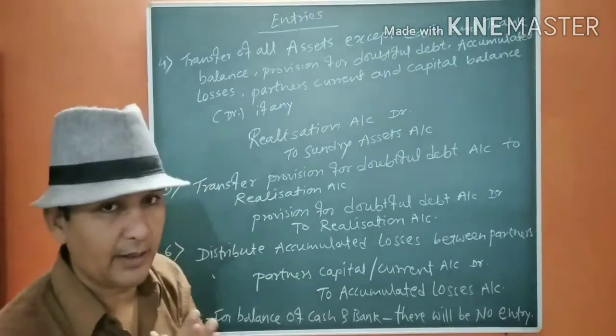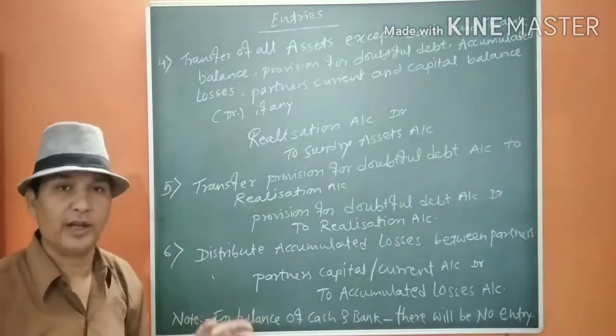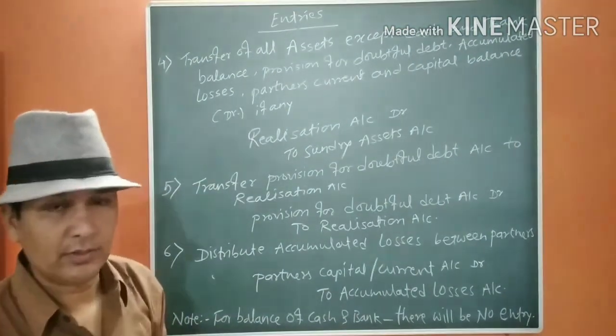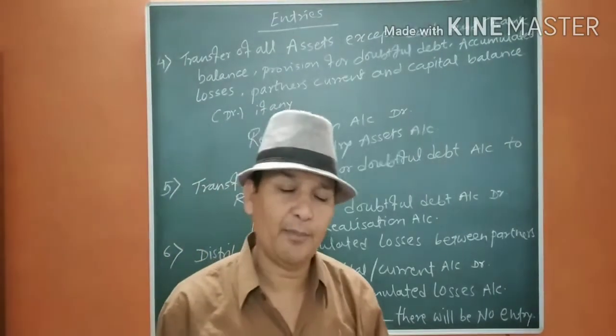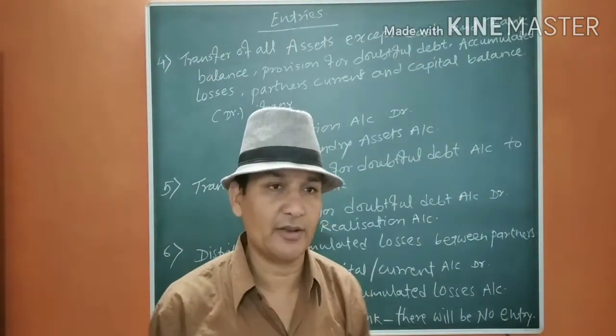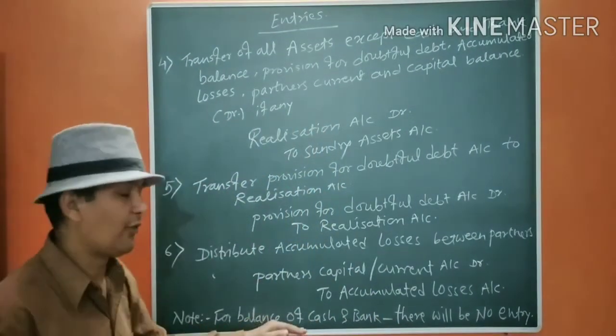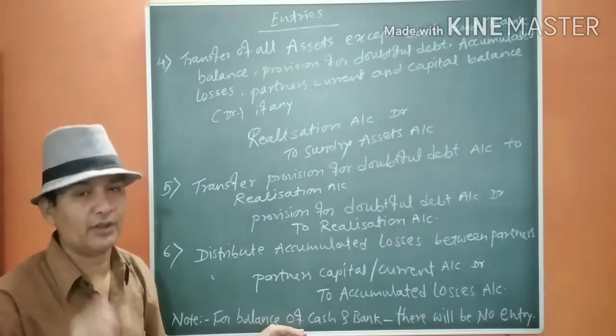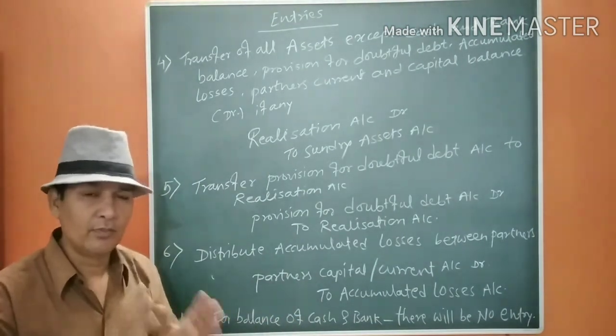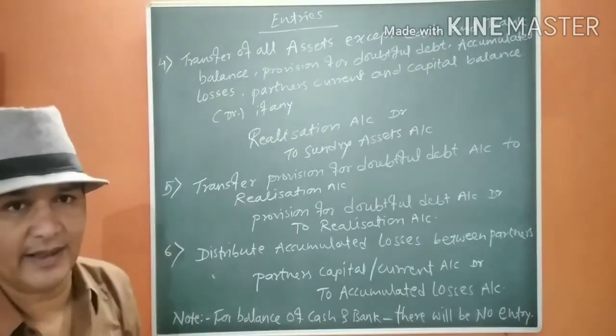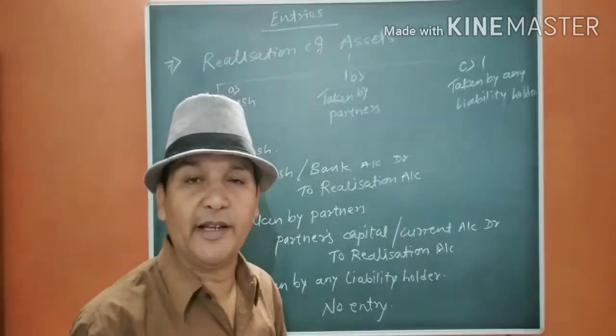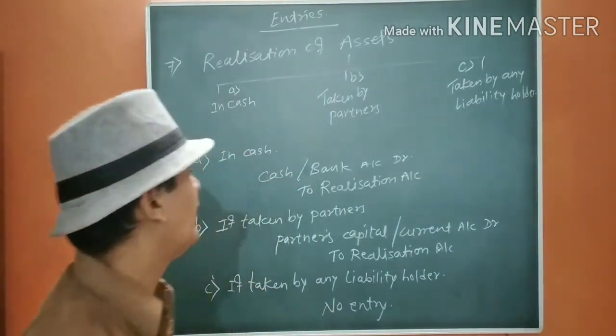Okay, it is very important. Now we are going to have the realization of assets and payment of liabilities entries. These entries are for posting of the balance sheet. Now we move to the settlement entries, that is adjustment entries. Now the entries for realization of assets.